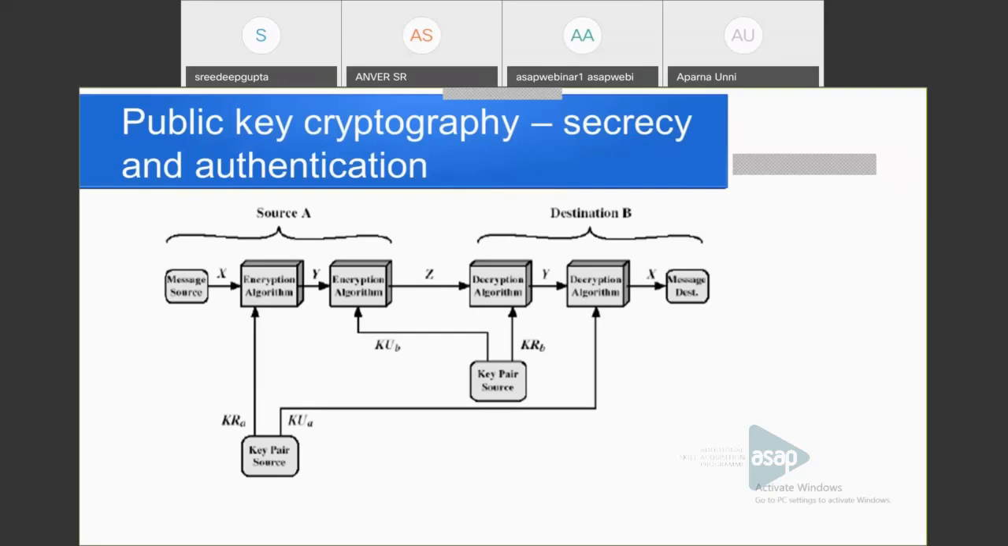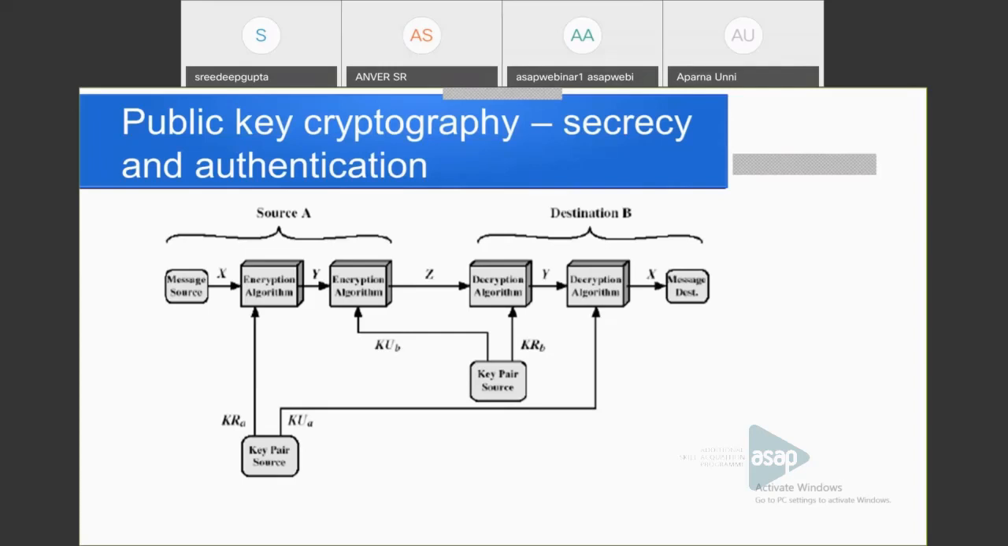The original plain text is X, and the message encrypted using the private key of the sender is Y, and that Y is encrypted using the public key of the receiver. So the message becomes Z. That is the ciphertext that is passed to the receiving side. So here we are applying the encryption algorithm two times: first we use the private key of the sender, and second time we use the public key of the receiver. Then it is passed to the destination.